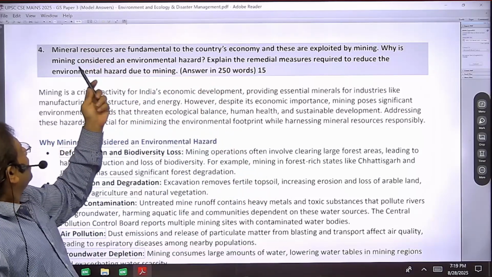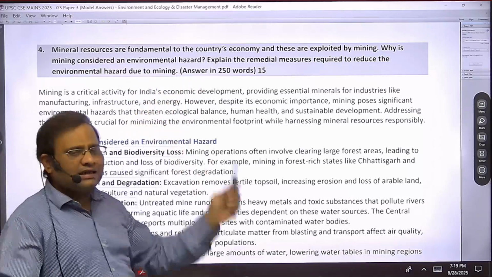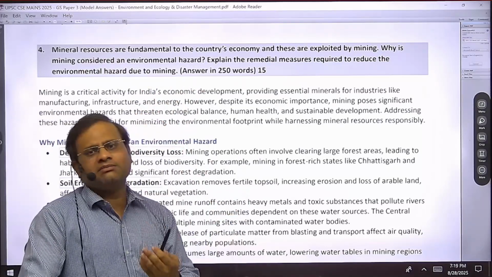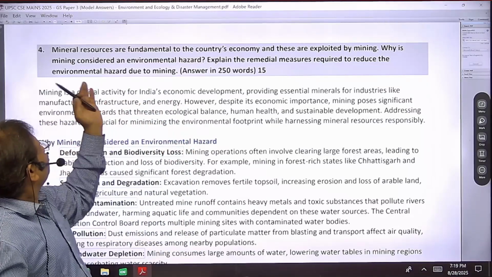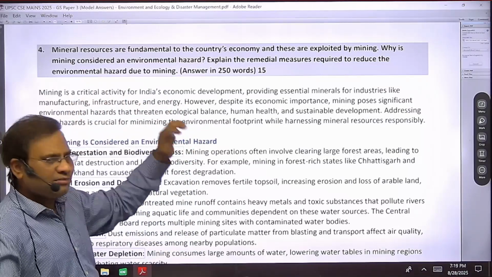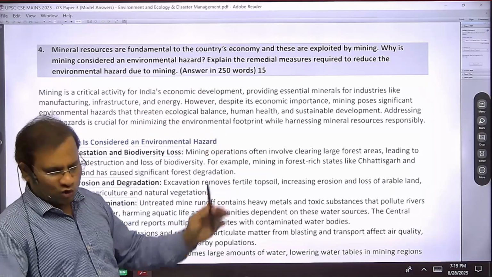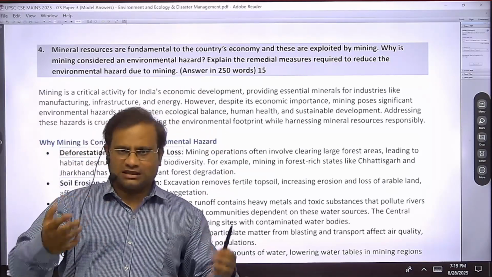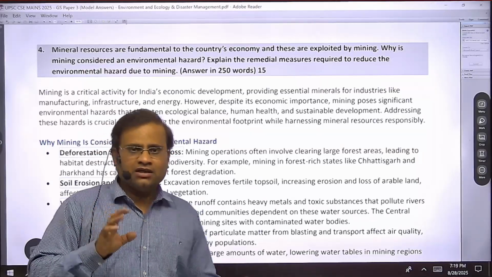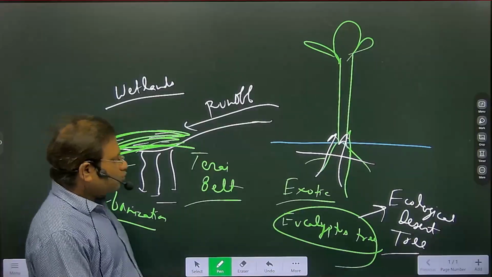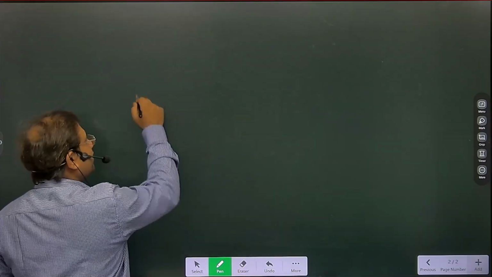But see why mining is considered an environmental hazard. As hazard is brought up, disaster management or the ecology environment part has come into the picture. So the question is why mining is considered an environmental hazard. First you should highlight what is environmental hazard. Those vulnerable situations which increase risk for disasters are hazards, right? So one important point that has to be written over here is derelict land.